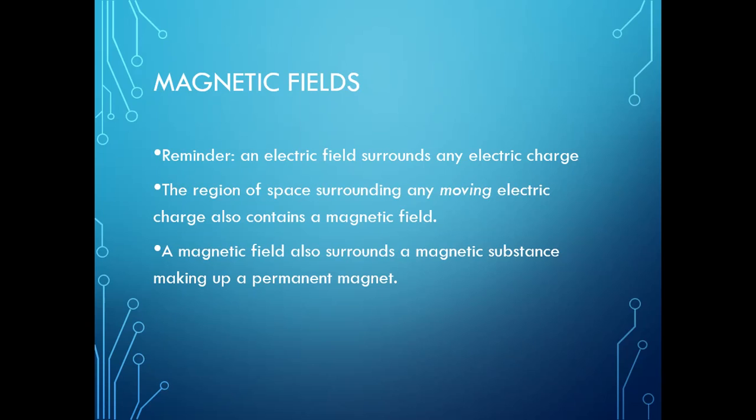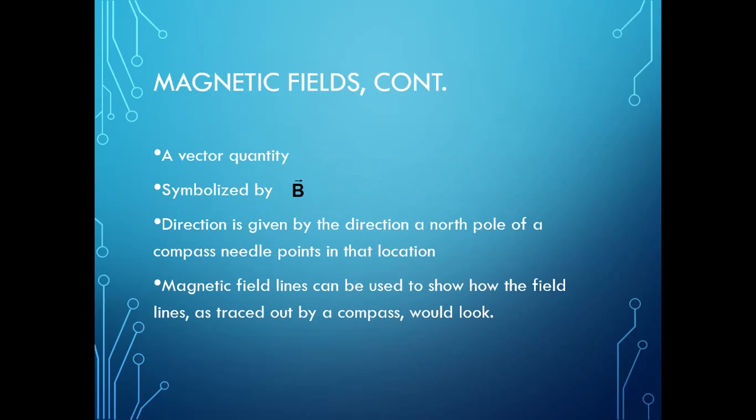A magnetic field also surrounds a magnetic substance making up a permanent magnet. A magnetic field is a vector quantity, and it is symbolized by B vector. Its direction is given by the direction a north pole of a compass needle points at that location.